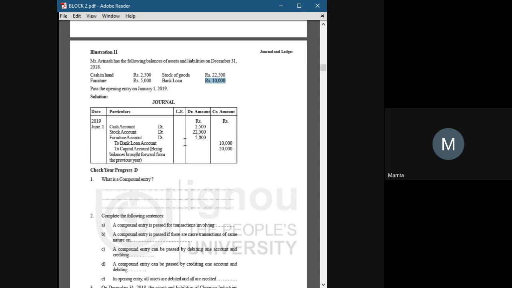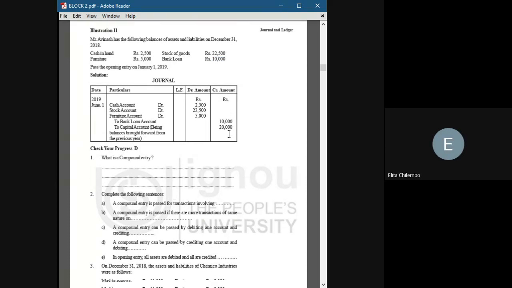Think from the perspective of the business only, don't think from the perspective of the owner. While creating journal entries or preparing accounts, think from the perspective of the business, because the business is a separate legal entity. Business and owner are two different things. Is it clear now? Yes, it's clear. Thank you, madam.